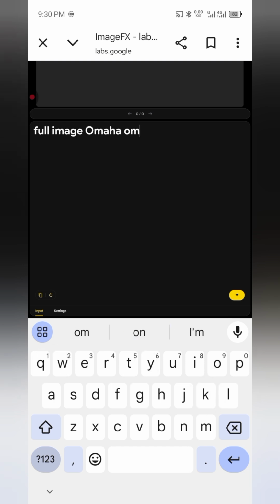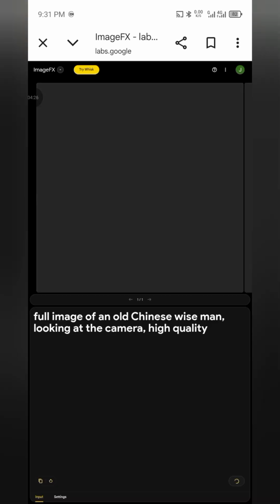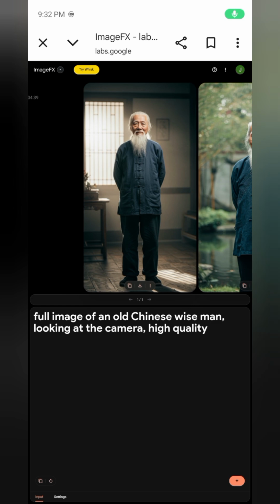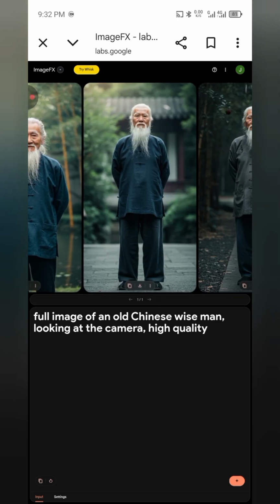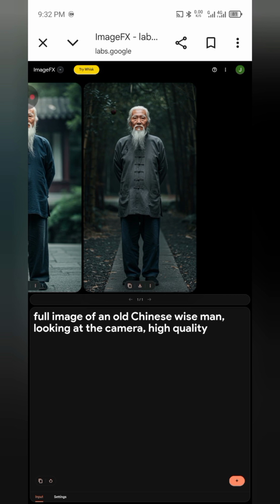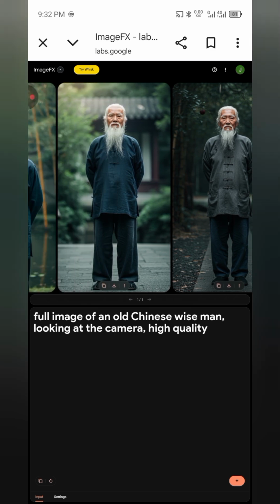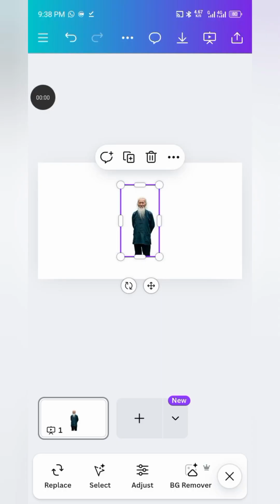We're generating an image that's going to be saying the quote, right? So: full image of an old Chinese wise man looking at the camera, high quality. This is what ImageFX generated for me, and I'm going to be downloading one of these images.